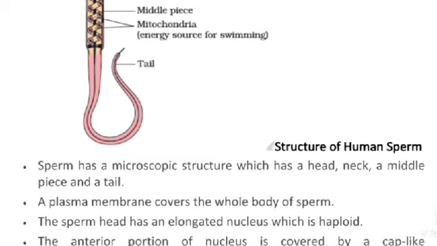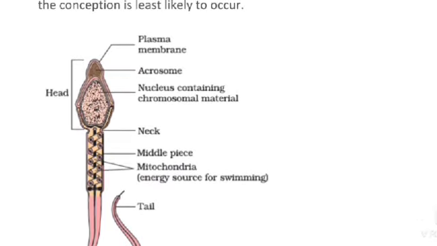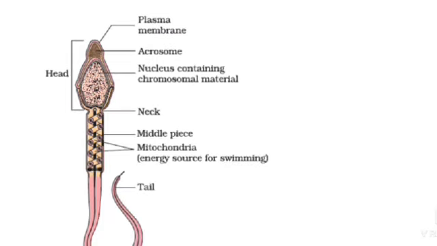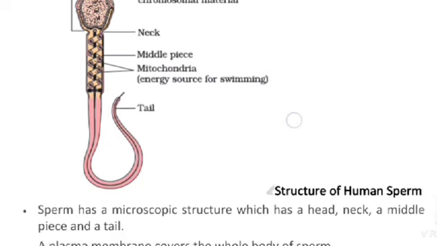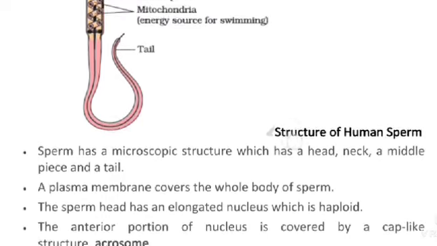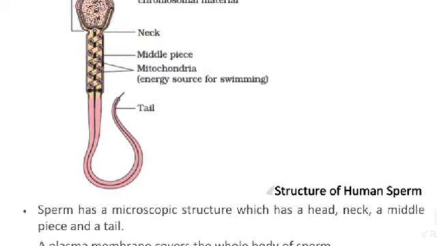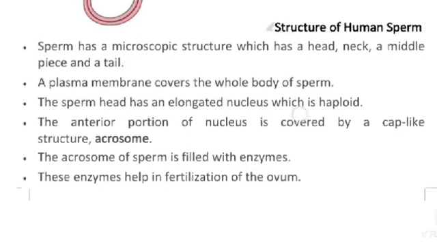See the structure of the human sperm. It is divided into three parts: the head, body and tail. The outer covering layer is called the plasma membrane. In the head, the acrosome is formed and the nucleus holds the chromosome material. Then the neck and the middle piece, where mitochondria are the energy source for swimming, and the tail. Structure of the human sperm.